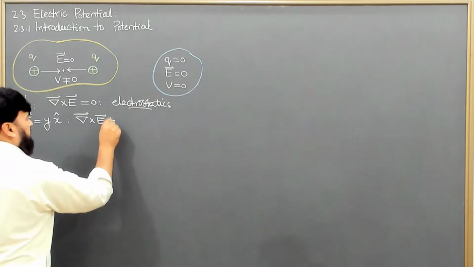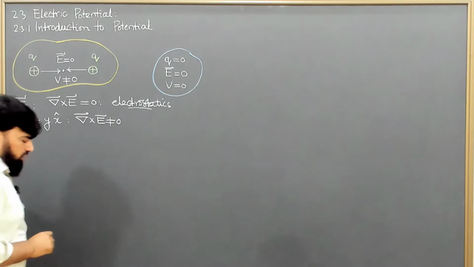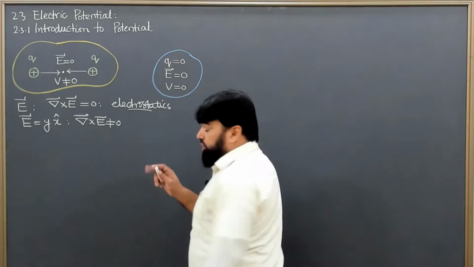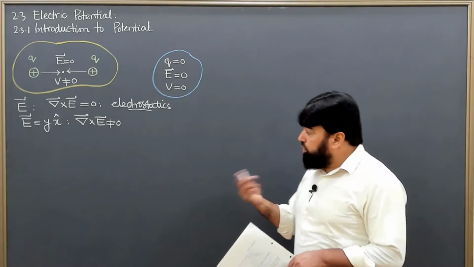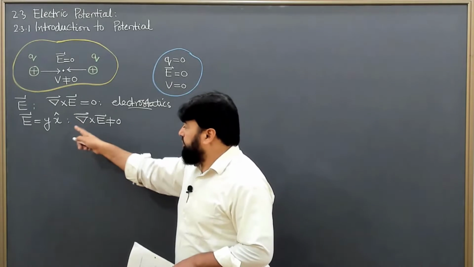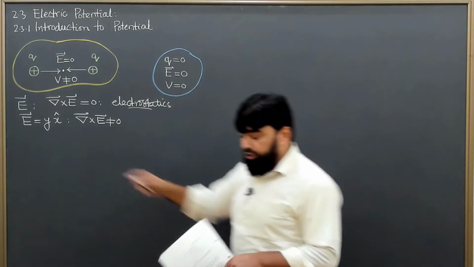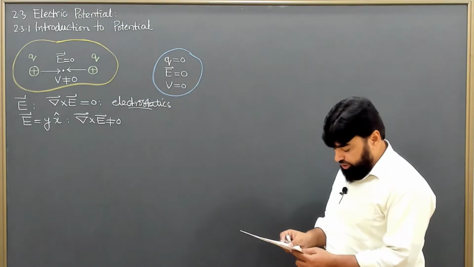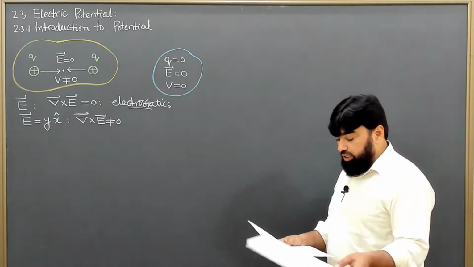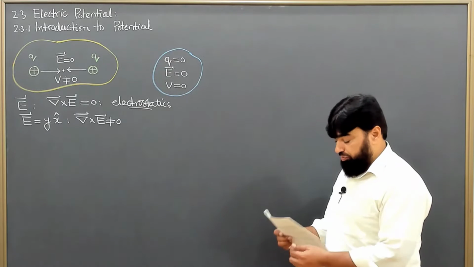You can check this. There are no charges or combination of charges which can produce such a field. So it's a special kind of field which has its curl equal to 0.